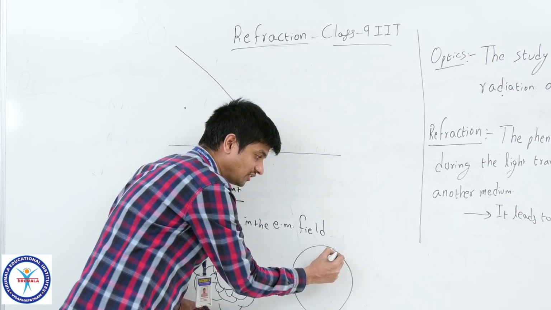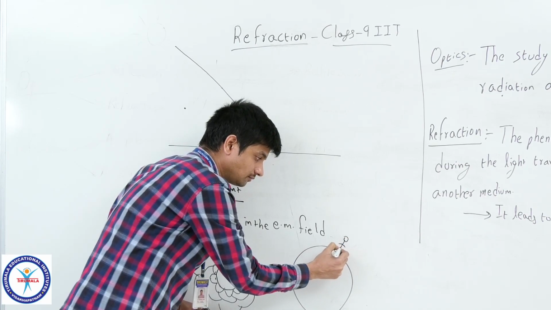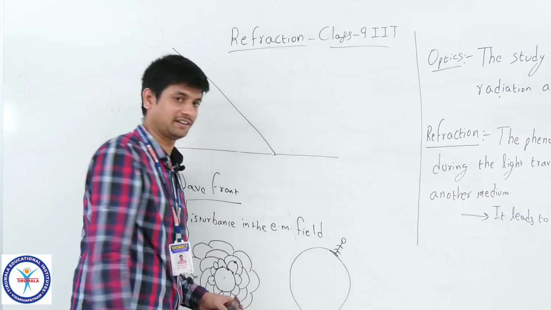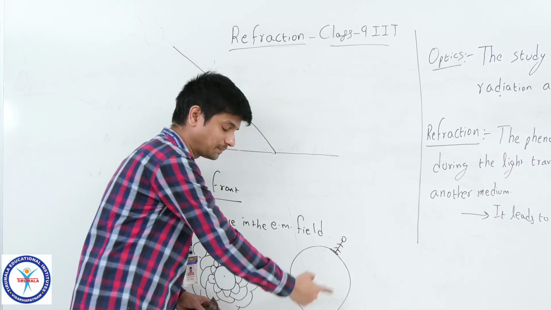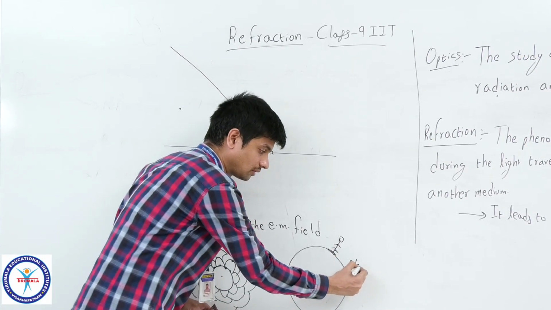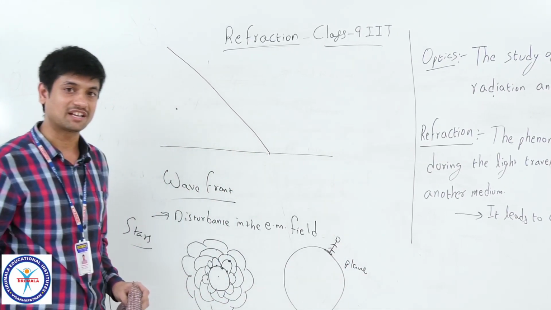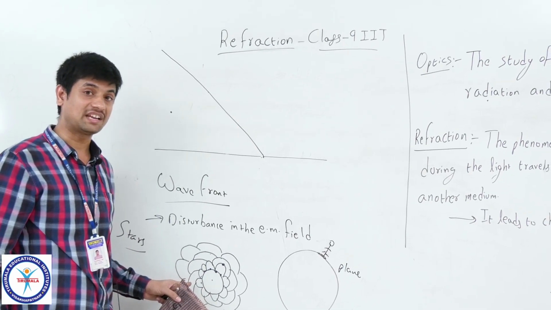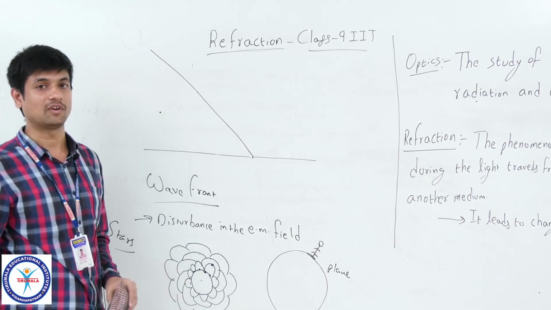So you are on this planet Earth. How do you feel your position on this planet Earth? Do you feel the Earth is spherical? No. You feel that this is the plane. So the same concept again we will adapt to understand the spherical wavefront concept to plane wavefront concept.